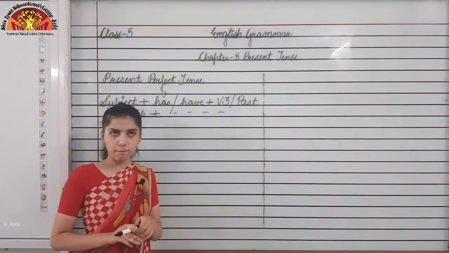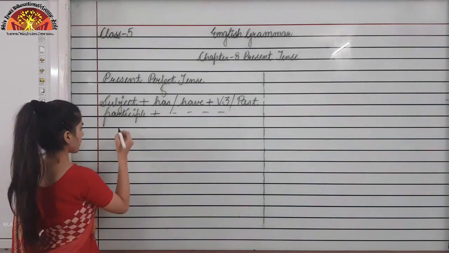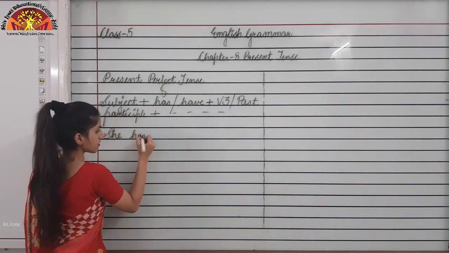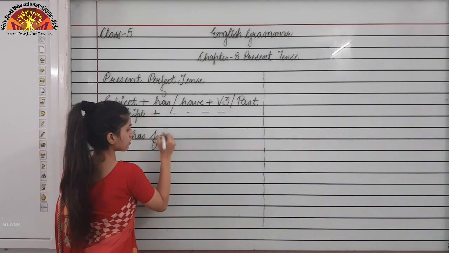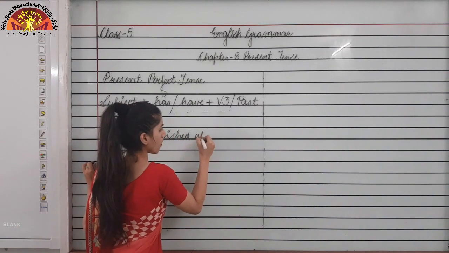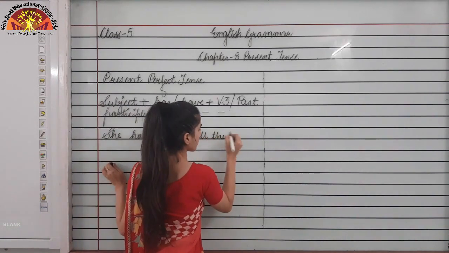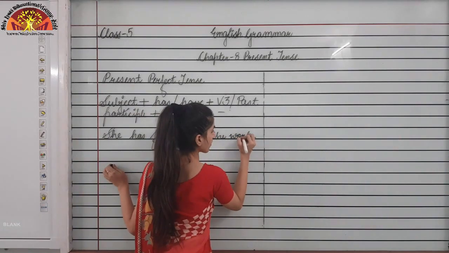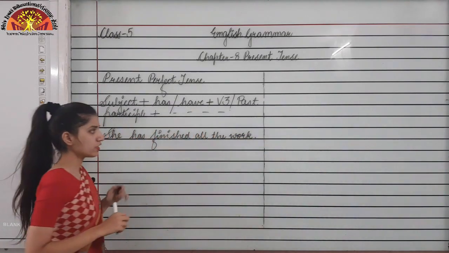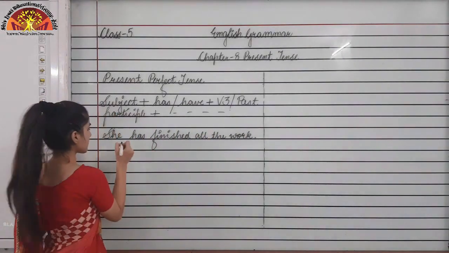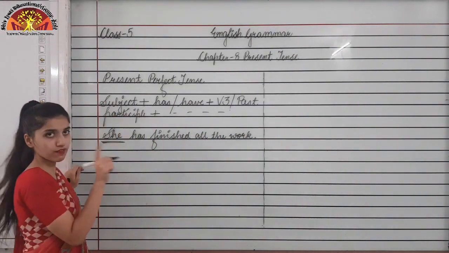Let's take an example, that is what? She has finished all the work. Okay, she has finished all the work. Now you can see she is there, okay, which is what?